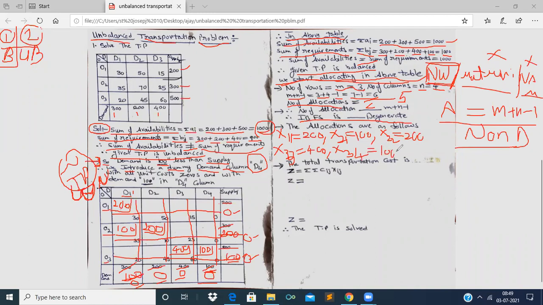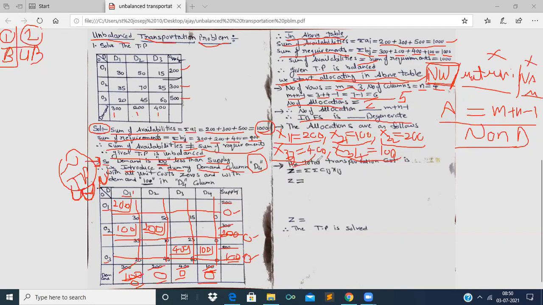Therefore the values of all allocations are written. X11 is 200, X21 is 100, X22 is 200, X33 is 400, X34 is 100. Now we have to find out the total transportation cost.